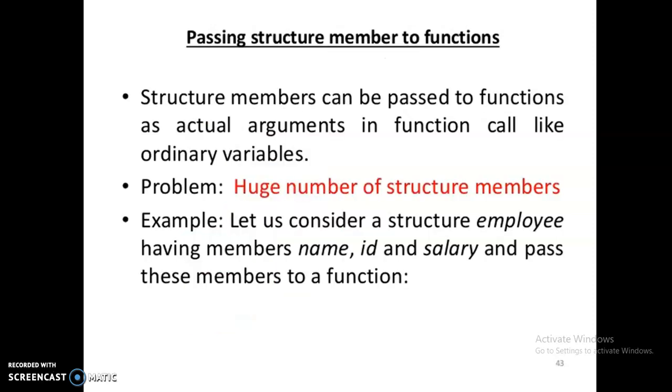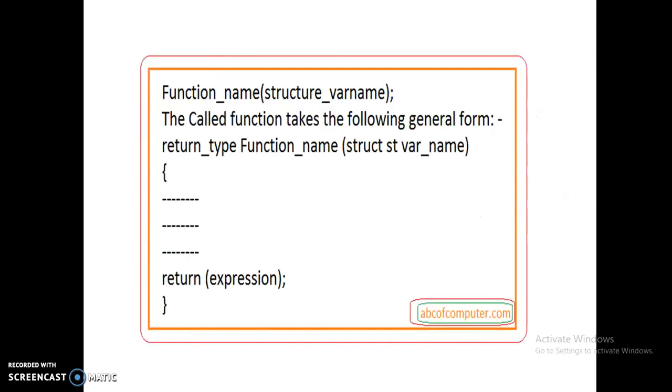So the next one is passing structure members to functions. Structure members can be passed to functions as actual arguments in a function call like ordinary variables. As an example, consider a structure employee having members name, ID and salary, and pass these members to a function. So this is the structure.